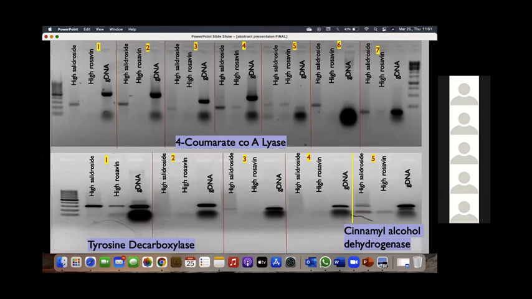The high rosavin genotype also expresses that gene. For cinnamyl alcohol dehydrogenase, some isoforms are expressed and we will investigate further: the high rosavin chemotype expresses it, and high salidroside also expresses it, though it should be involved only in the high rosavin chemotype according to the biosynthetic pathway.